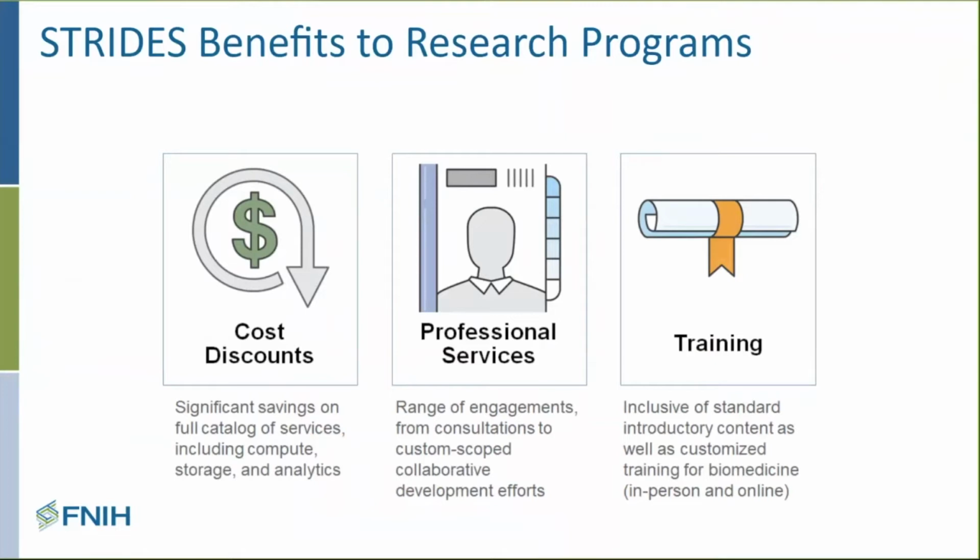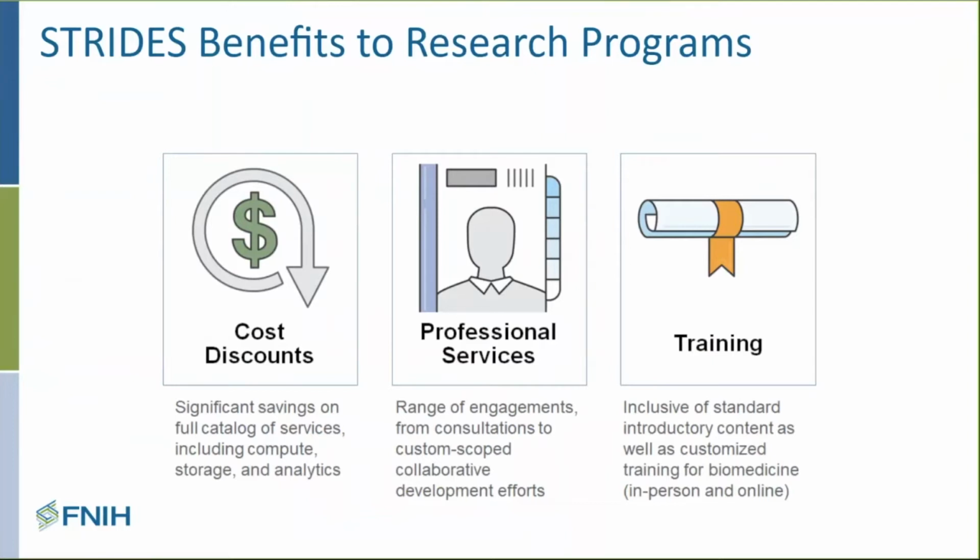And these discounts are available, the rates are available if you're eligible for STRIDES, by reaching out to the partners that we work with, Google and Amazon, and I'm happy to provide you that contact information. They'll share with you their respective rates that are proprietary to their organizations. There's also access to a couple of other things. Generally people first think, okay, I can do more work with less money, so the discounts are really important. But what I find is that these other 2 STRIDES benefits are also providing a lot of value to those research programs that we're supporting today.